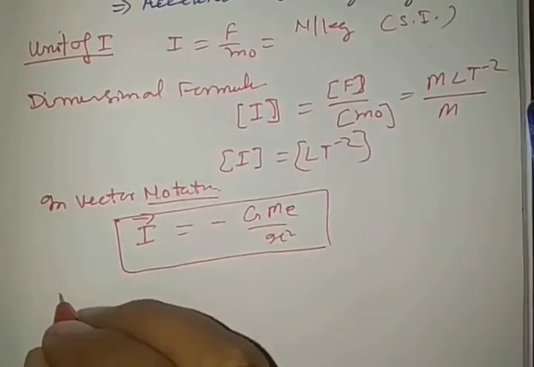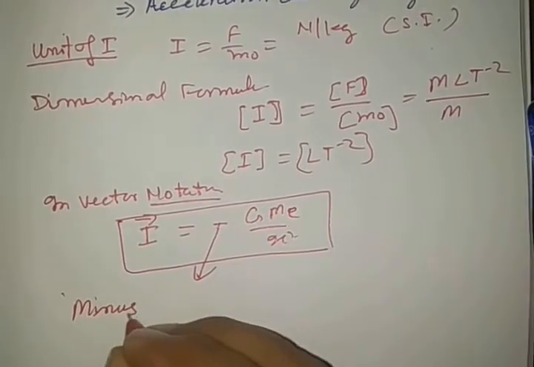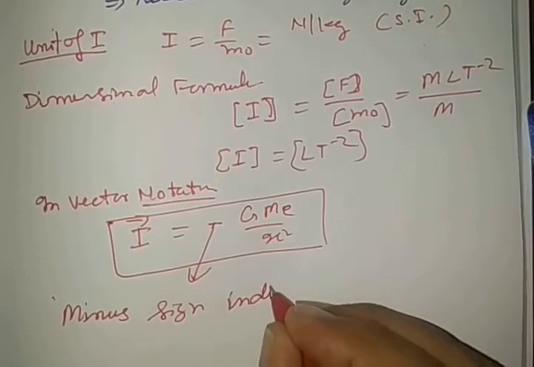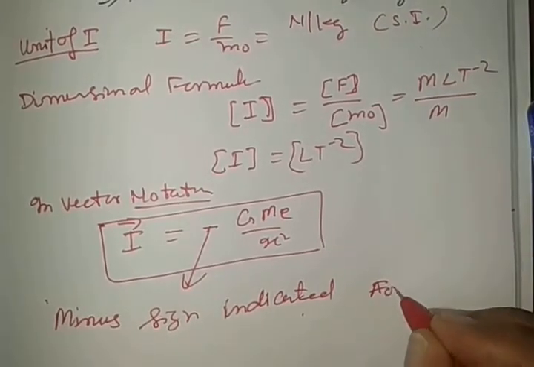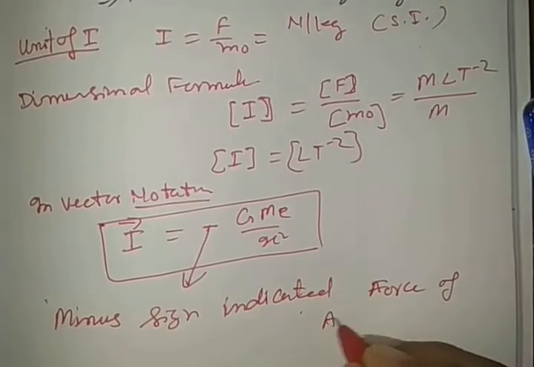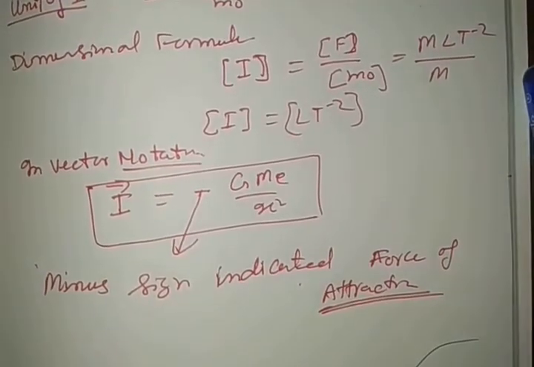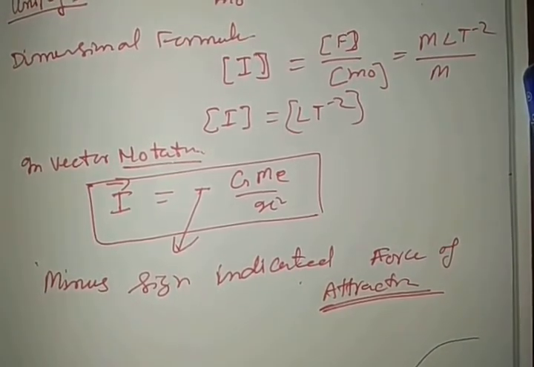This minus sign indicates the force of attraction. This is all about the gravitational field and intensity of gravitational field.